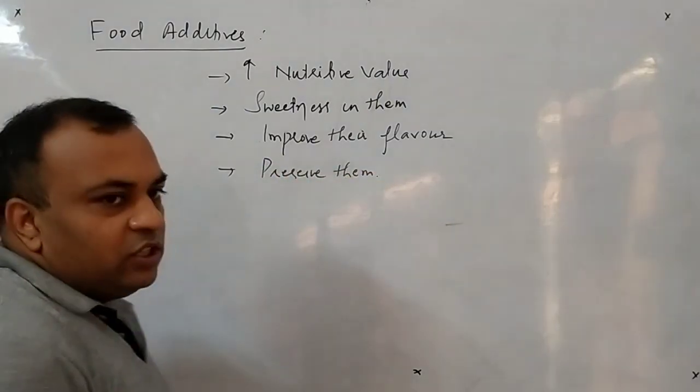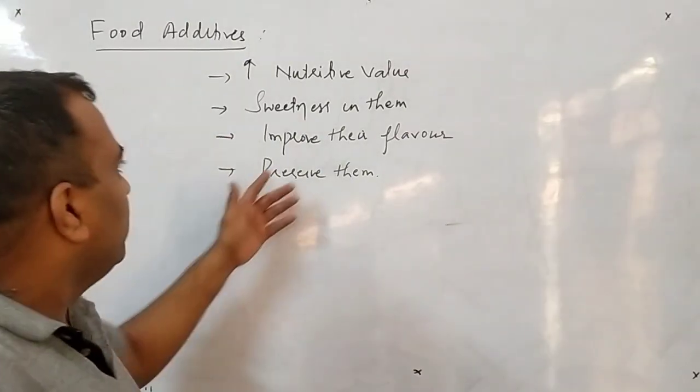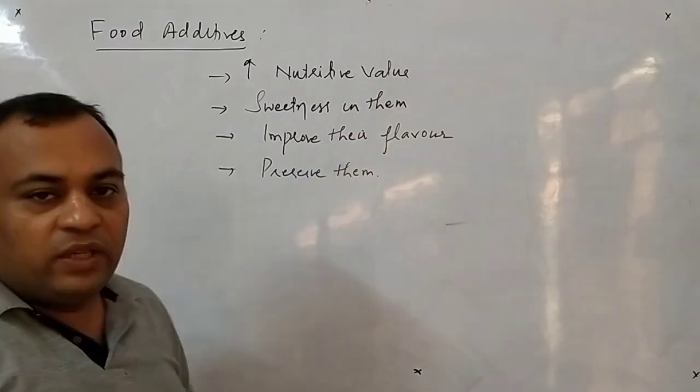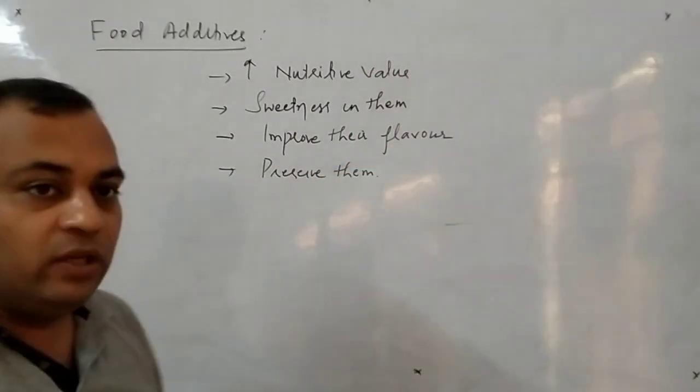So all types of chemicals which are added to the food for any one of these purposes, either to increase their nutritive value or to increase the sweetness or to improve their flavor, are collectively said to be the food additives.